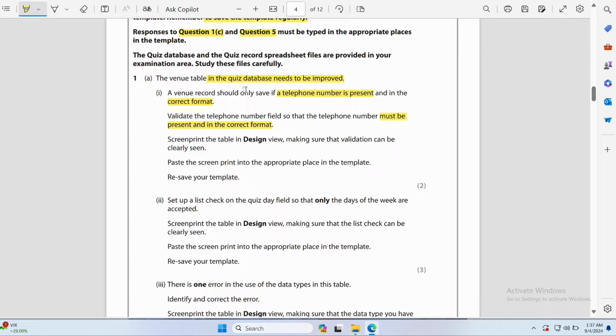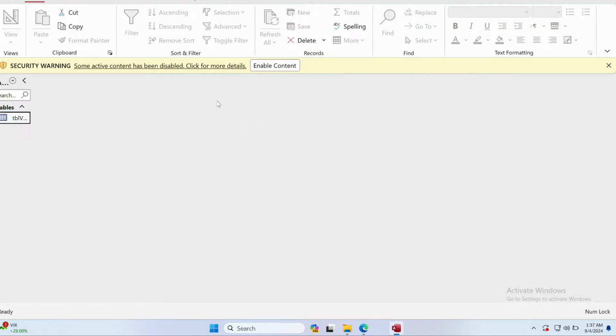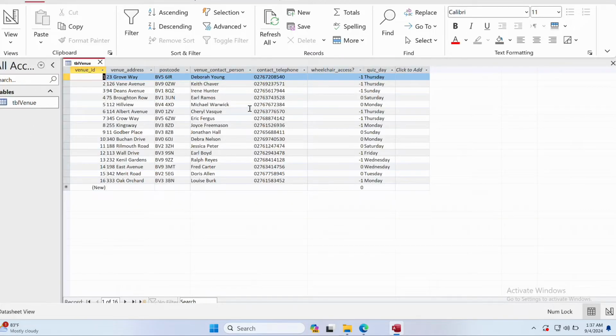First of all we work on these two things. We will open the database folder, and from here I want to open the file. This is my database file. There we have a venue ID, venue address, postcode, and all these things. They say that for the contact telephone number we have to put the validation.